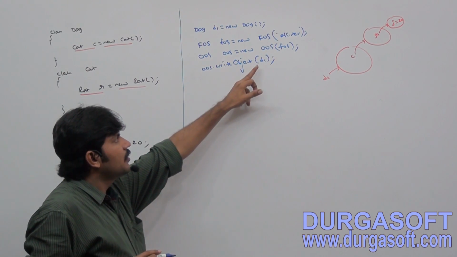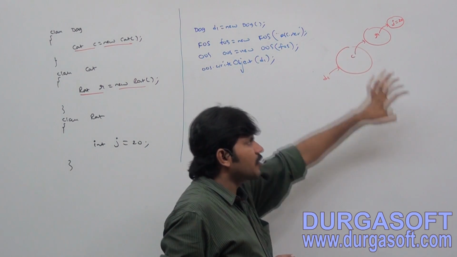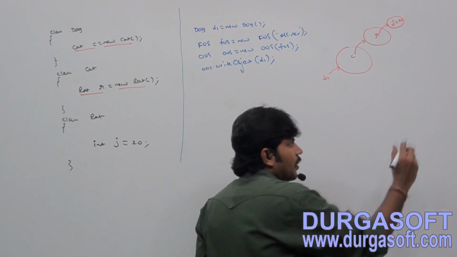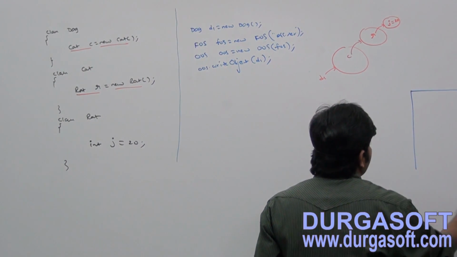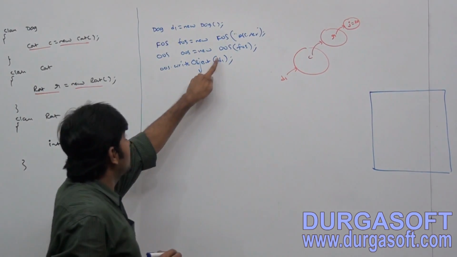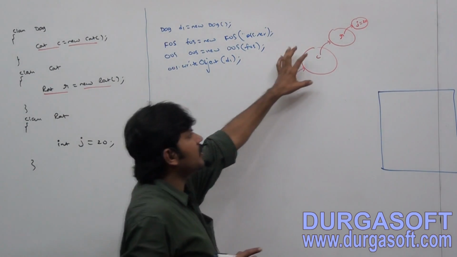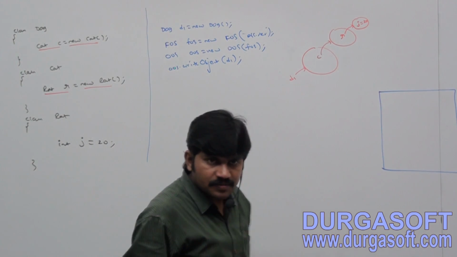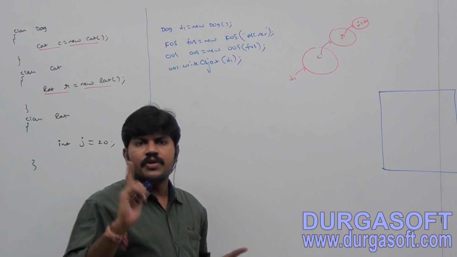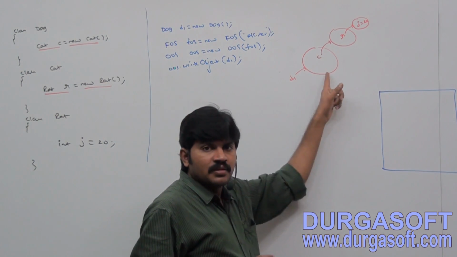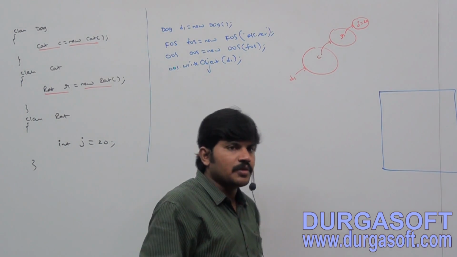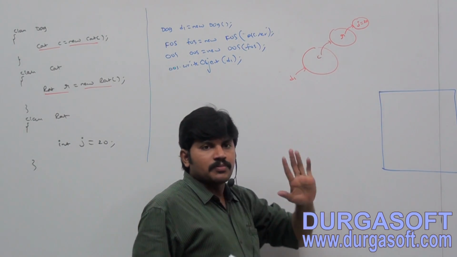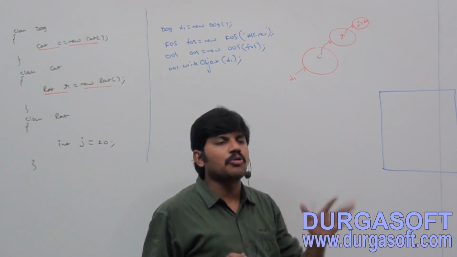Now here, will only the Dog object be serialized or will this total group of objects be serialized? I am trying to serialize the Dog object. Have you observed? Which object am I trying to serialize? Only d1. Either only the Dog object will be serialized or the total group of objects will be serialized. Make sure whenever we are serializing an object, the set of all objects which are reachable from this object will be serialized automatically.